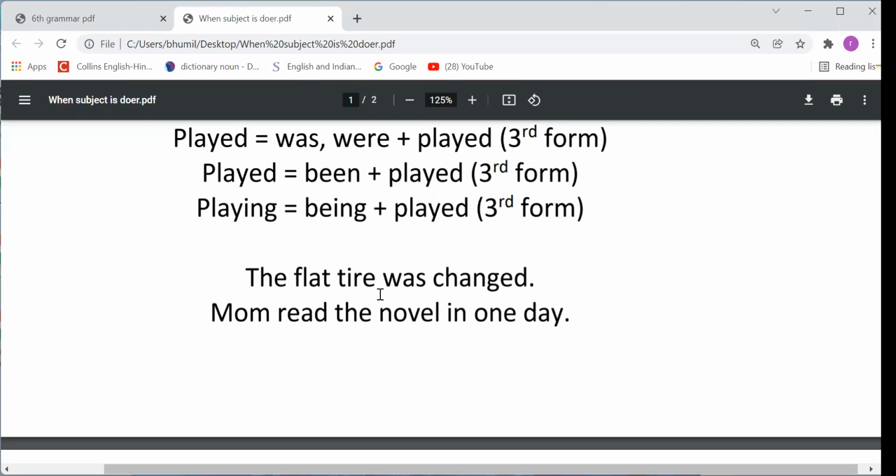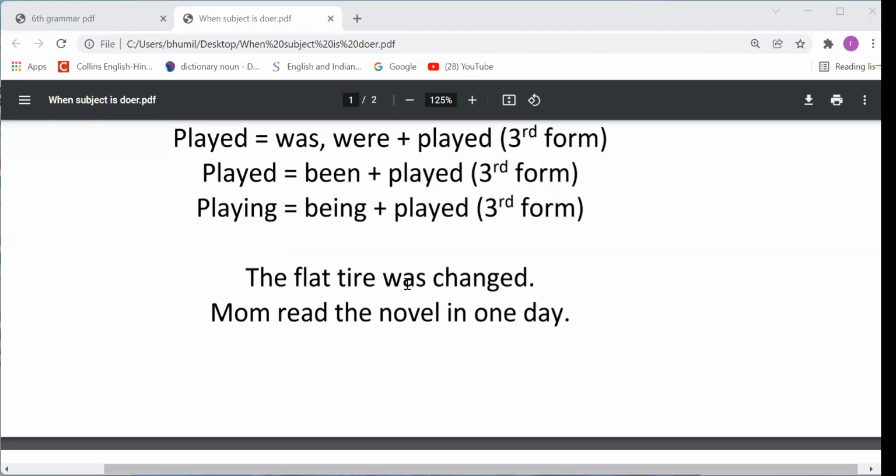Dear students, now can you let me know, is it an active voice sentence or a passive voice sentence? Raise your hand. Okay, Neha, please wait. Neha, let me do some setting from my end. Please stay connected. Yeah, Neha, please tell me about the first sentence. Flat tire was changed. Active voice sentence or passive voice sentence? Neha, your voice is not clear. Oh yes, passive voice sentence, yes.